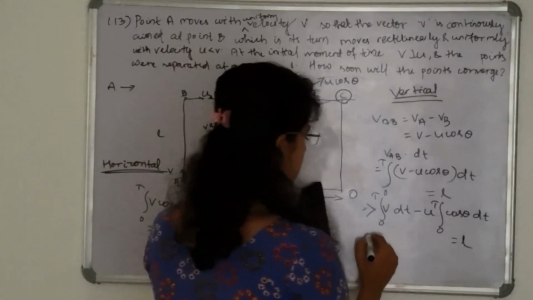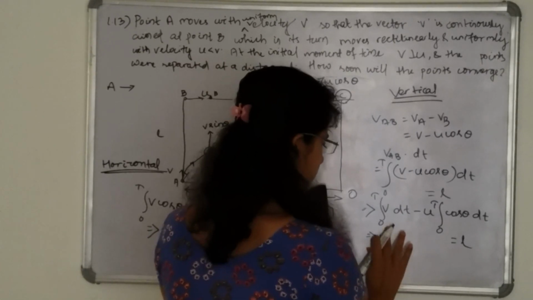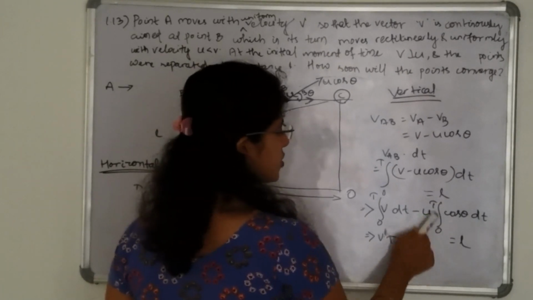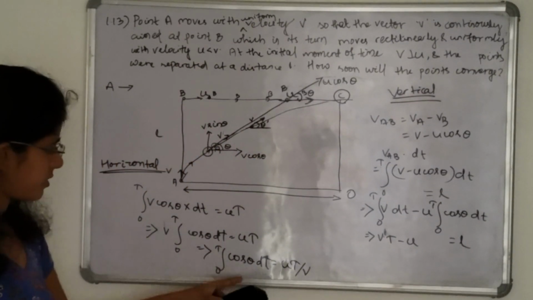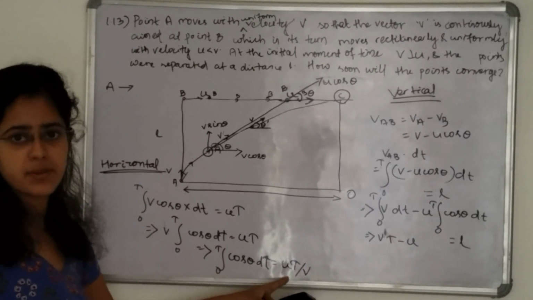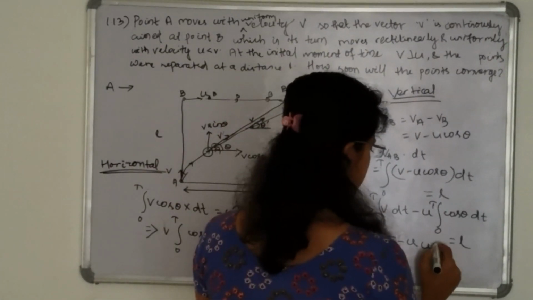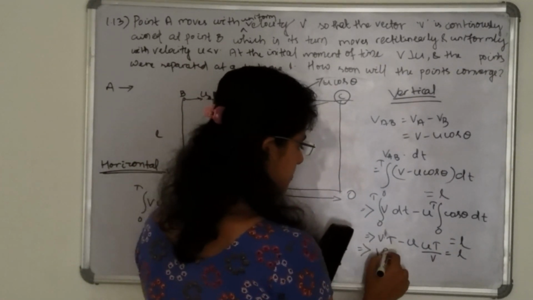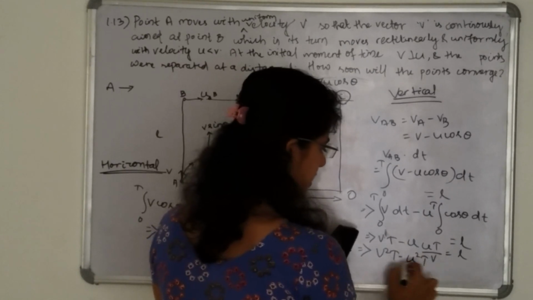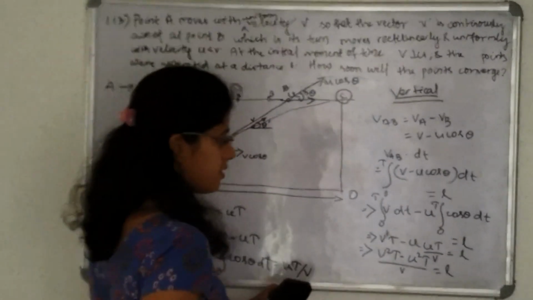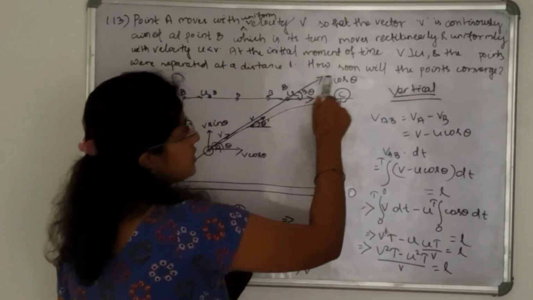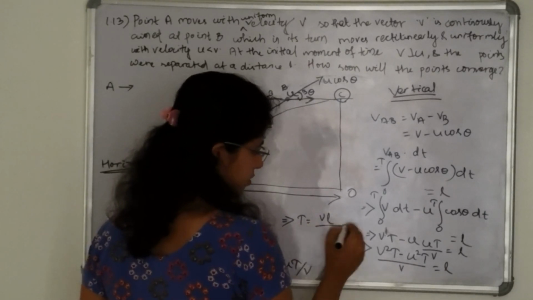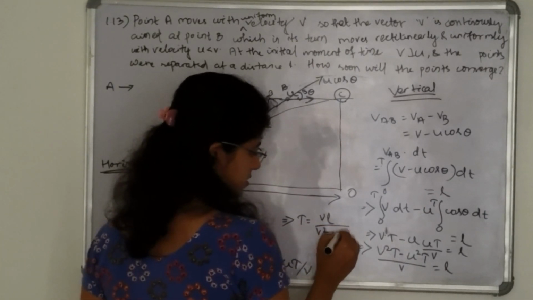That is v into t minus u into the integral of cos theta dt. We derived that this integral is ut divided by v, so v t minus u square t divided by v is equal to L. That is v square t minus u square t, divided by v, equals L. We have to find the time t, that is how soon the points converge. t is equal to v L divided by v square minus u square.